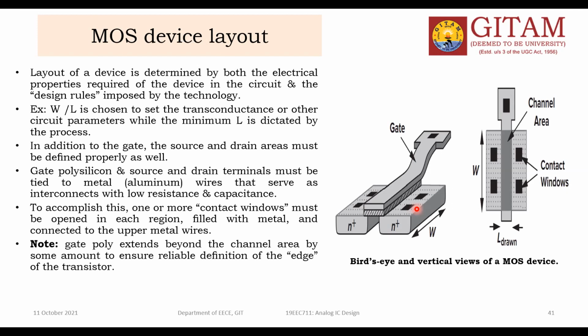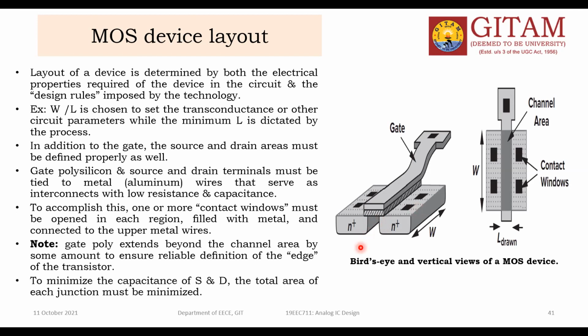Note, gate poly extends beyond the channel area by some amount to ensure reliable definition of the edge of the process. I'm talking about this one. What are these two? What I told you here, side wall diffusion. To minimize the capacitance of source and drain, the total area of each junction must be minimized. How to reduce the capacitance of source and drain junctions? What is the meaning of source and drain junction? Source and drain can establish a capacitance effect with other layers.